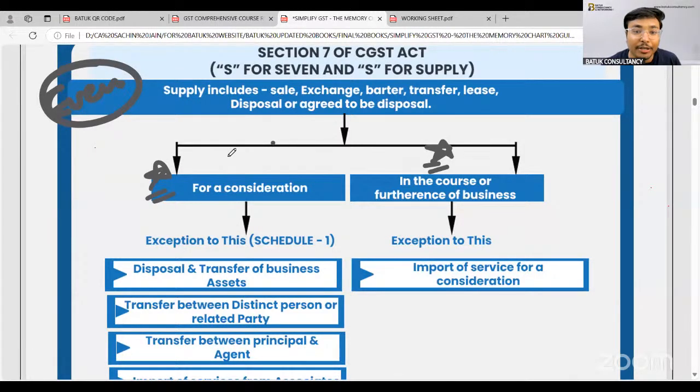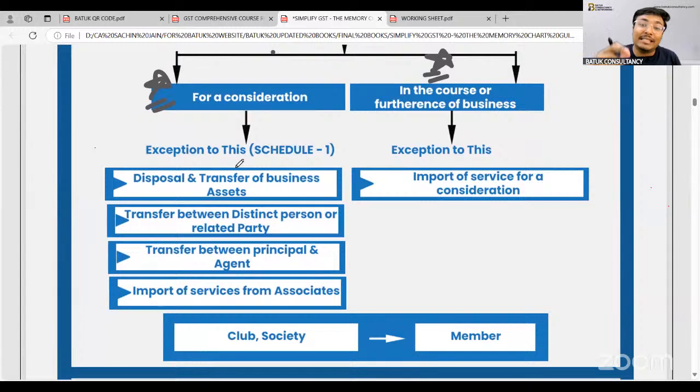Now, one important point. For a consideration, suppose there is no consideration, in that case, will the same be treated as supply or not? For that purpose, the government has specified certain specific transactions. If there is no consideration in these types of scenarios, in that case also the same will be treated as supply. The first is disposal or transfer of business assets.